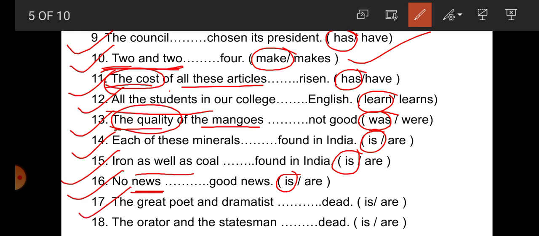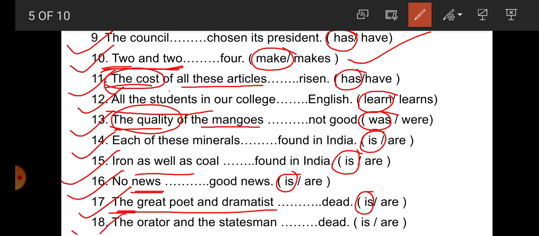The number 17. The great poet and dramatist. Here, student, the is the article, and there is only one. So here, the great poet and dramatist indicates only one person. Only one person is the great poet and dramatist. That's why the singular verb is correct.